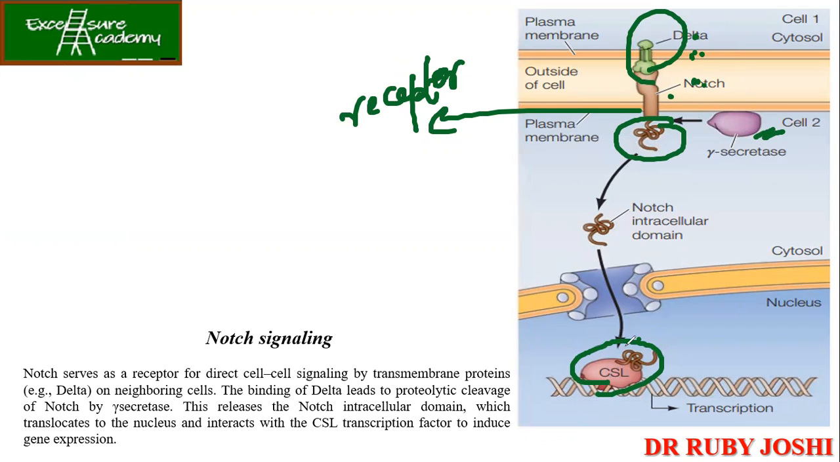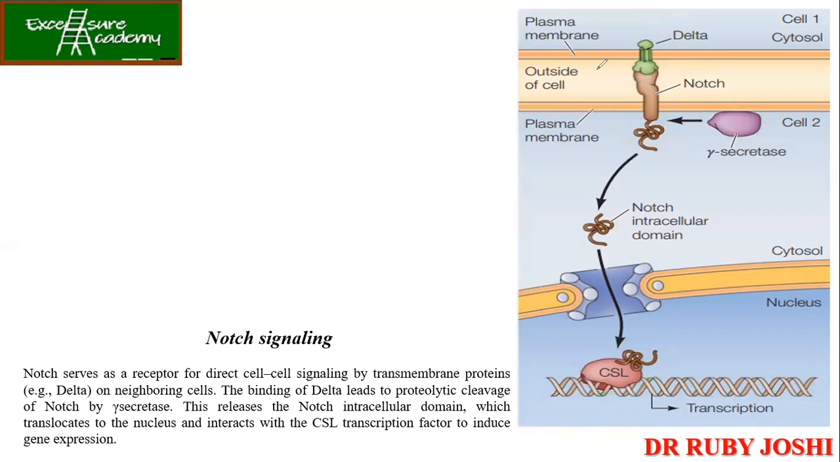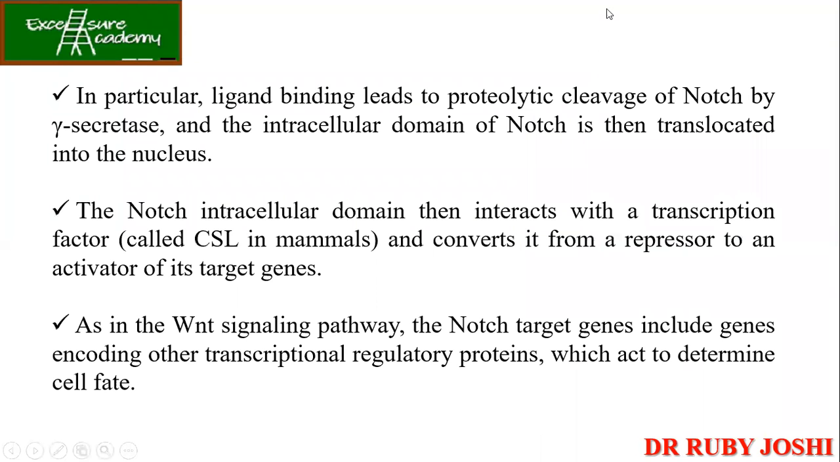The Wnt signal pathway we have studied, like in the absence what happens, in the presence what is happening. Okay, so the beta catenin is being stabilized. Now in the case of the Notch signaling, you have got the single transmembrane protein. So once Delta binds to the Notch, gamma secretase gets activated. It removes the intracellular domain, and this domain is recruited inside the nucleus, where it goes and binds to the CSL transcription factor and induces the gene expression. So this is about the Notch signal.